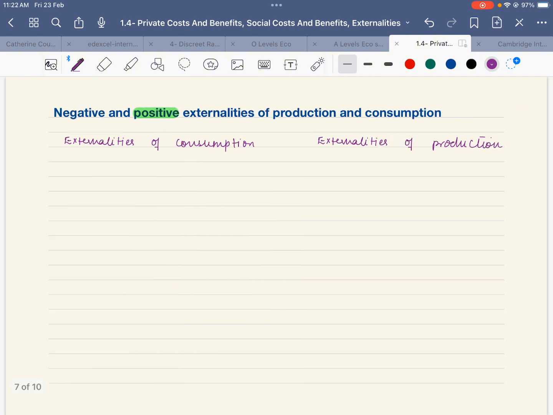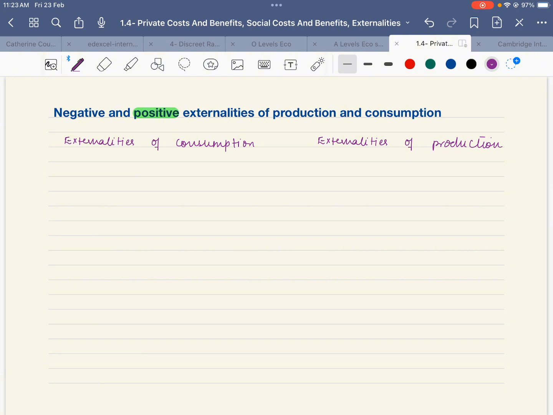Now let's talk about positive externality of production and positive externality of consumption. What is positive externality of consumption? It's the benefit borne by the third party as a result of the action of consumers, and externality of production is benefits borne by the third party as a result of producers. Do such scenarios exist?